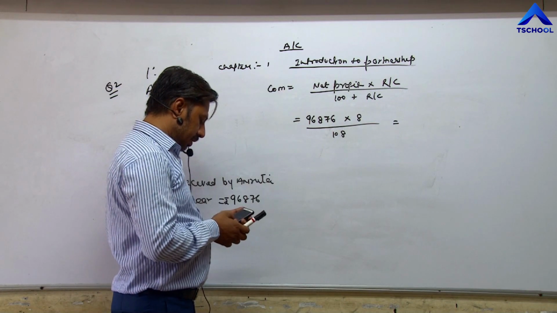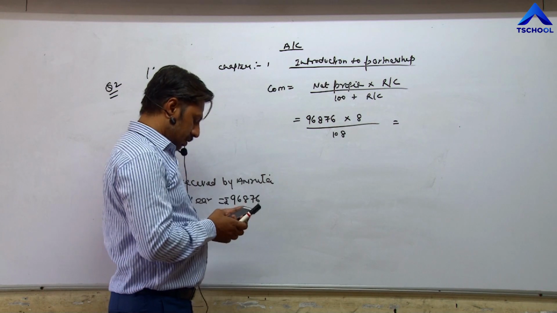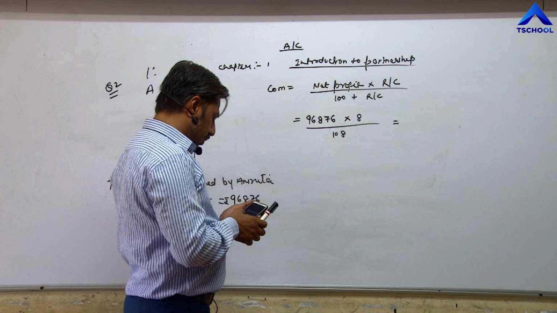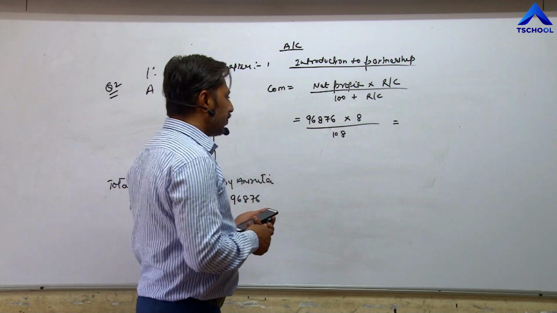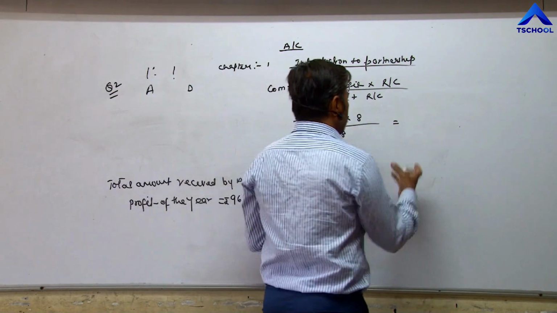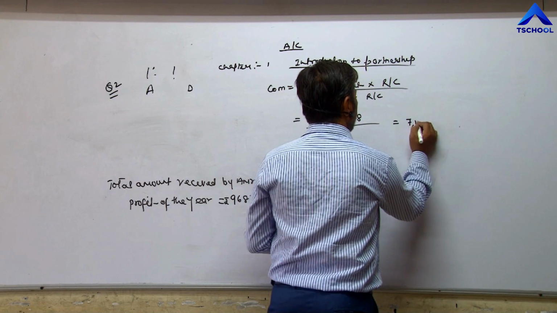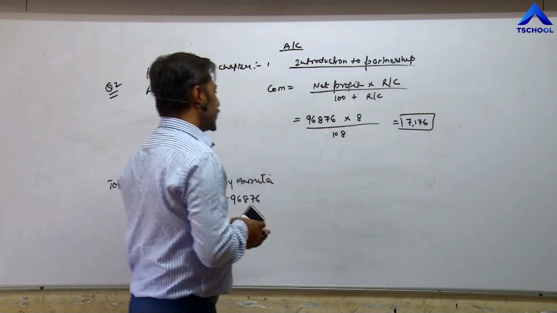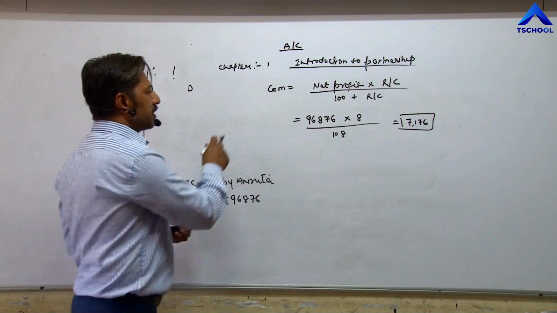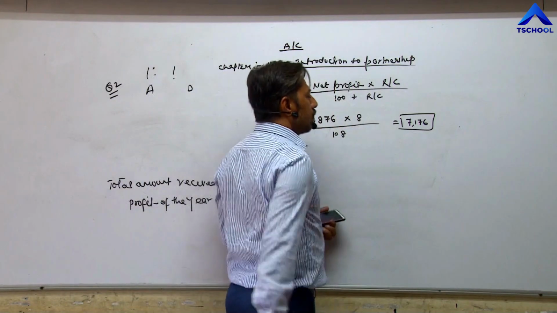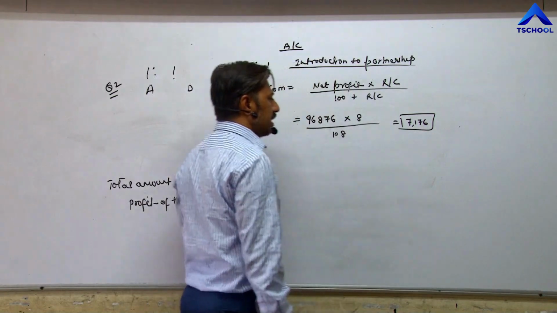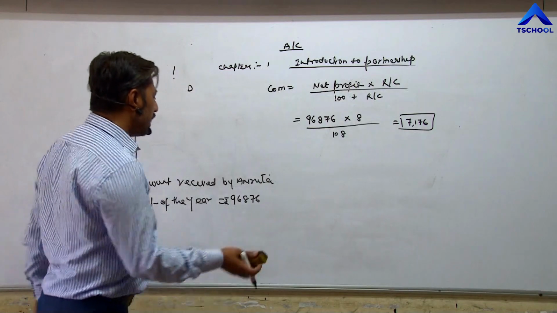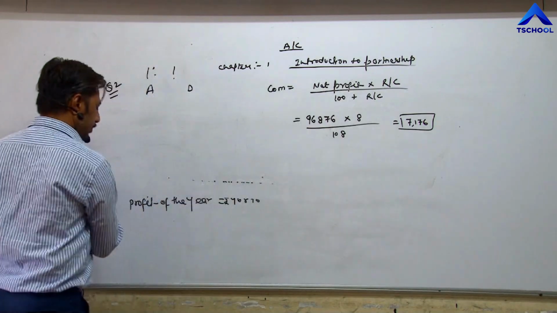$96,876 into 8 divided by 108 is equal to 7176. So her commission is 7176. This is commission. So commission is equal to 7176 received by Amrita. Now second step, we need to calculate divisible profit.